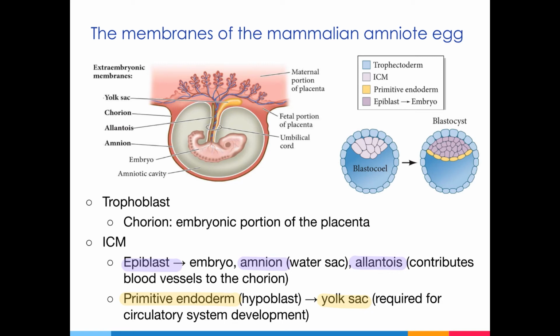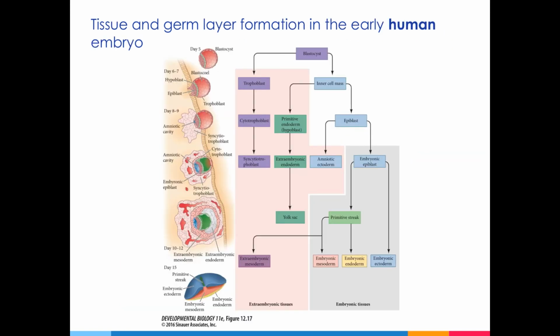Interestingly, there are some brain cells, the microglia, which are also derived from the yolk sac. As we'll see, the formation of the yolk sac results from the second differentiation event in the embryo, which is the formation of the primitive endoderm. This figure summarizes the timeline of the events we have described so far in humans. It also shows the origin of the different tissues of the embryo.